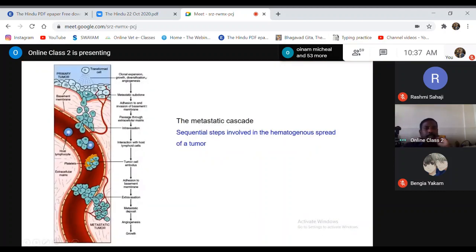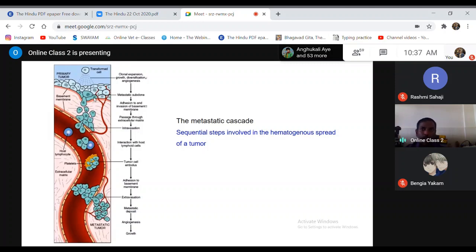Say this is a tumor. This is a matrix, the extracellular matrix. This is a basement membrane. This is another basement membrane into which the tumors go. So these are the steps in metastasis. What happens? The clonal expansion. Clonal expansion means that in a tumor mass, not all the cells which are proliferating have the potential to migrate. There are certain types of mitosis. Of course, we'll be discussing how this tumor cell develops subsequently.